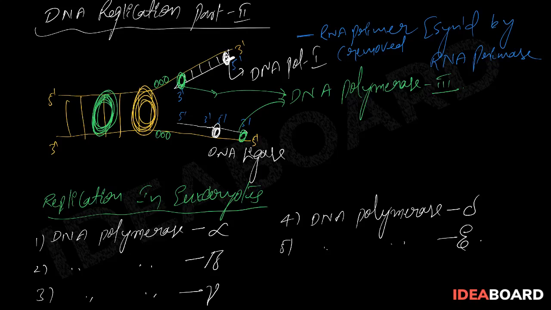Here the major polymerizing enzyme is DNA polymerase delta, and beta is the major proofreading enzyme.